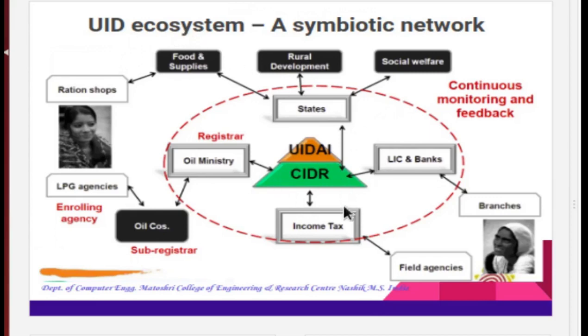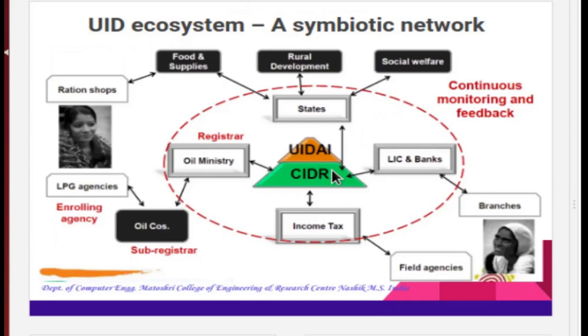At the center, you can observe there is a CIDR. It is the Central Identities Data Repository. One or more locations containing all Aadhaar numbers issued to Aadhaar number holders along with the corresponding demographic information and biometric information of such individuals and other information related to them.